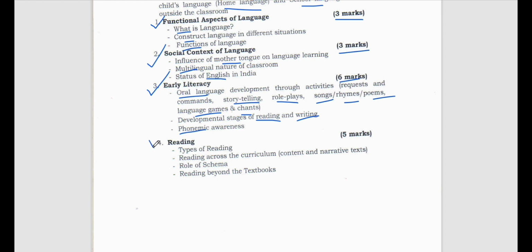Now we have number 4, reading, and this reading is for 5 marks. You need to know the different types of reading, like silent reading, loud reading, right?